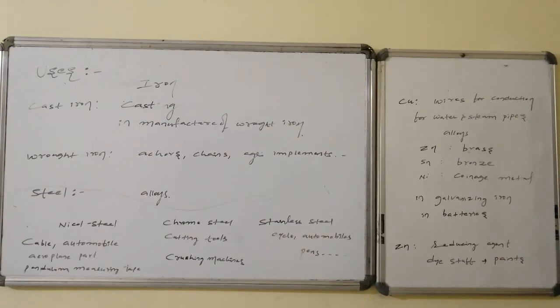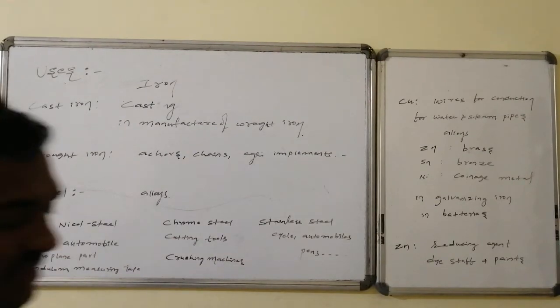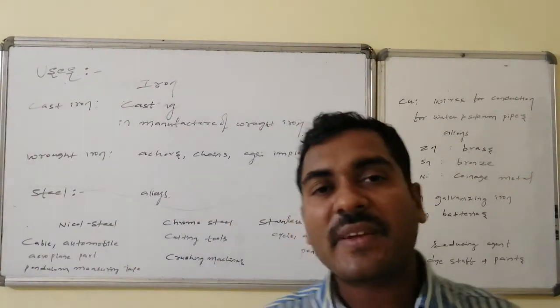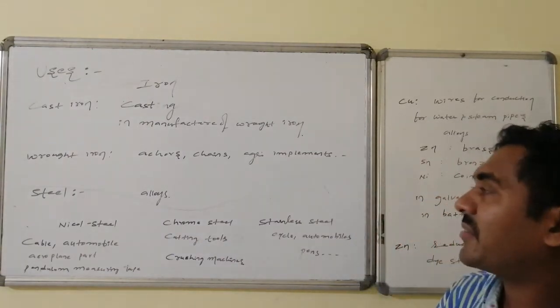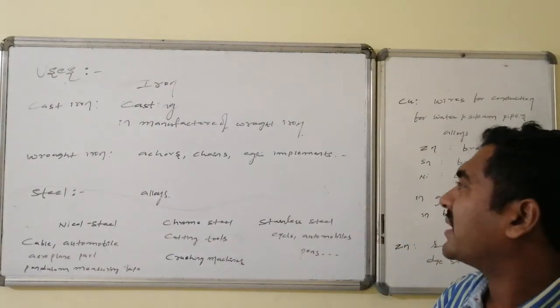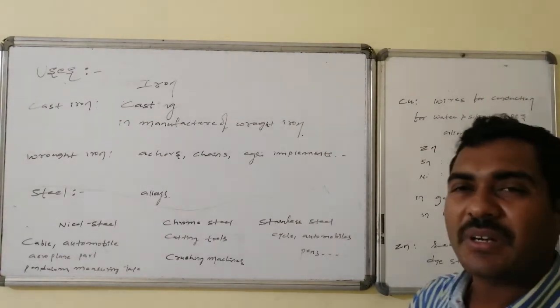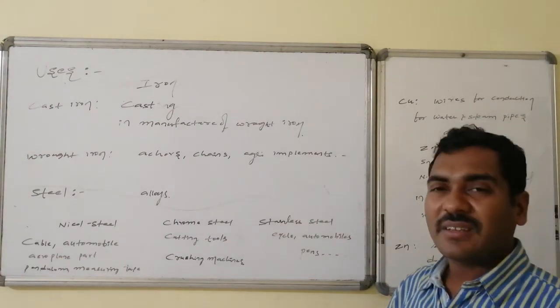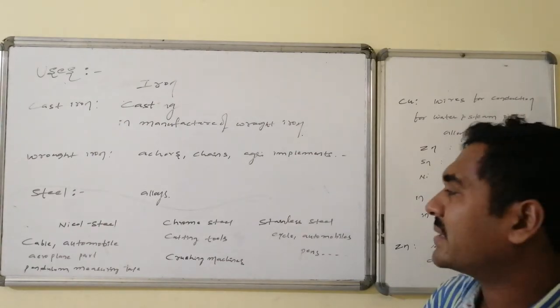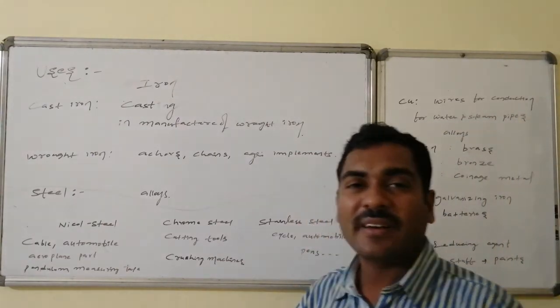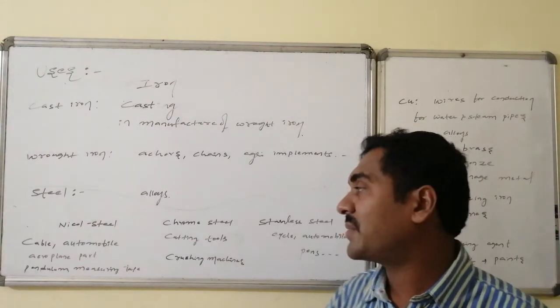And the uses of iron: cast iron is used in casting of many varieties of things and in the manufacture of wrought iron. Wrought iron is used in the making of anchors, chains, agricultural implements, nuts, bolts, etc. Steel has many applications in households. All varieties of kitchen items are made from steel and it is also used for making many varieties of alloys.